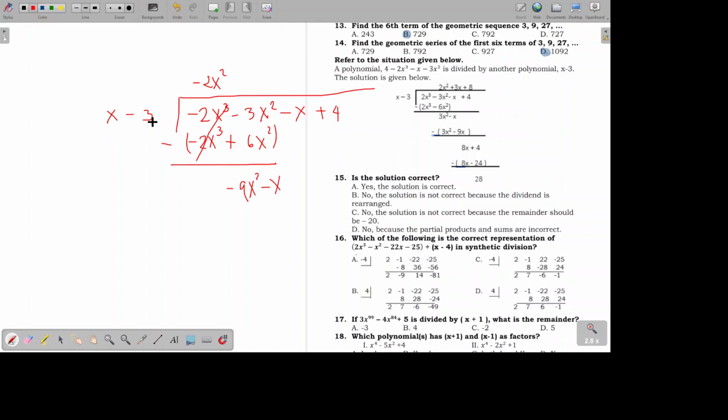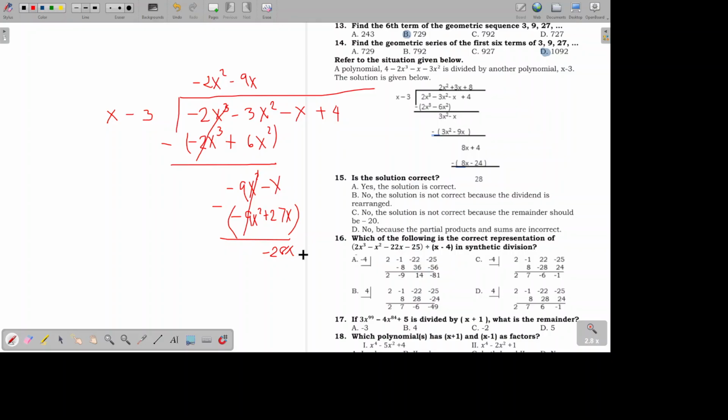Okay, negative 9x squared divided by x is negative 9x. Negative 9x multiplied by x is negative 9x squared. Negative 9x times negative 3 is positive 27x. And subtracting, this cancels, and negative x minus 27x is negative 28x.